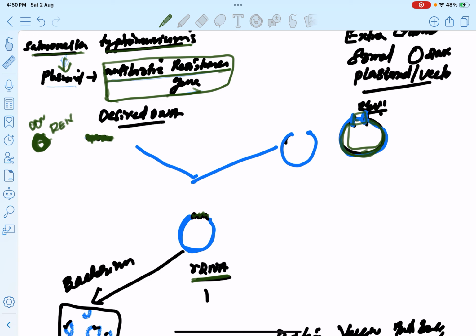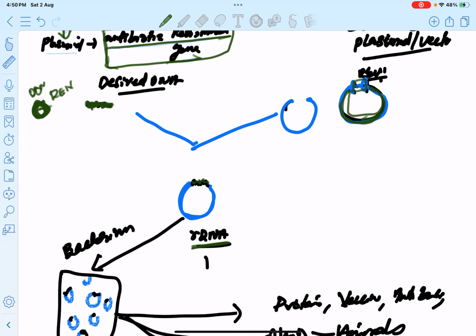Okay. So now you have to produce a large quantity of recombinant DNA. For this process, we transfer the recombinant DNA into a culture medium where bacterium is growing. Bacteria have a culture medium for their growth, for replication or multiplication. The agar and the sucrose, lactose containing medium. The bacteria are grown in a culture medium. In this culture medium, we also put this recombinant DNA. The bacteria have the ability to take up foreign DNA. So the bacteria take up the recombinant DNA.